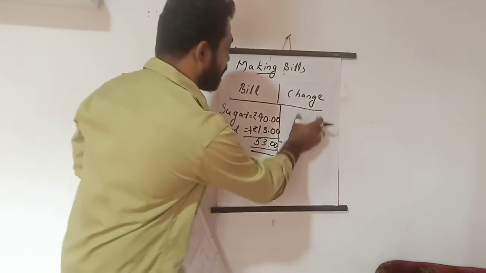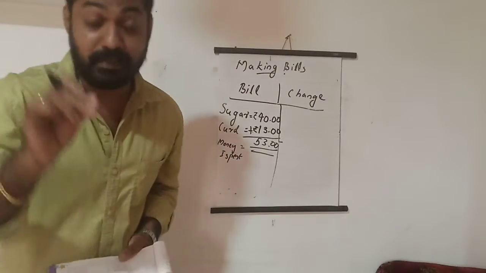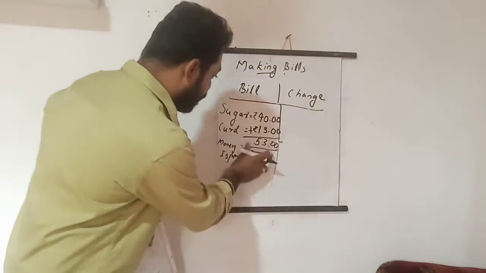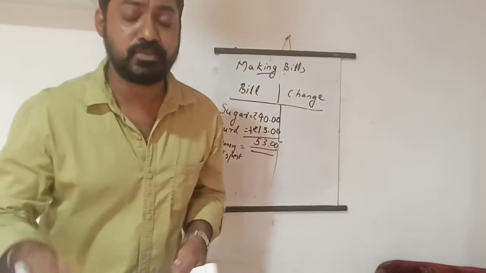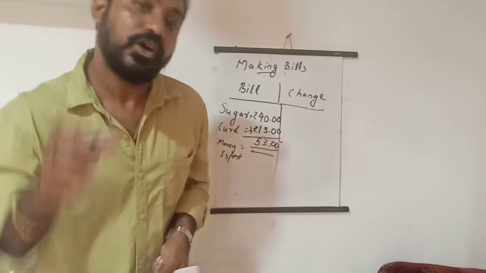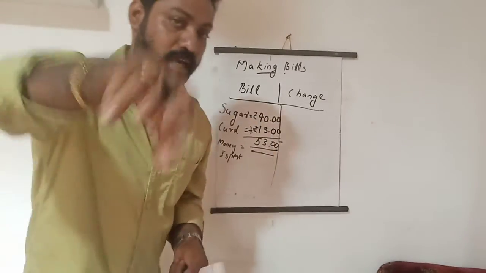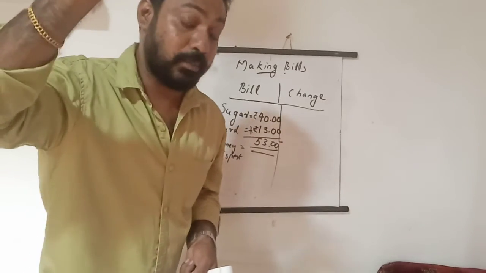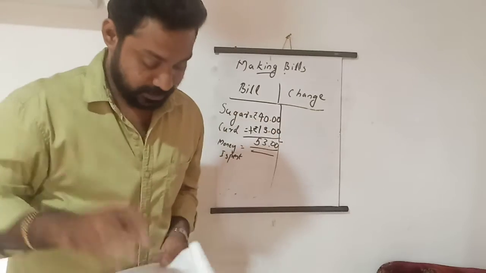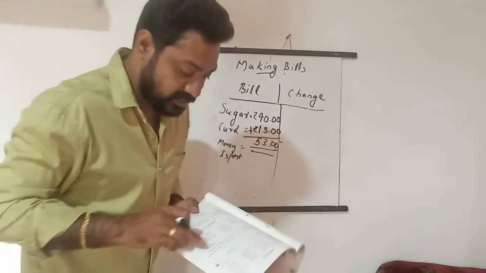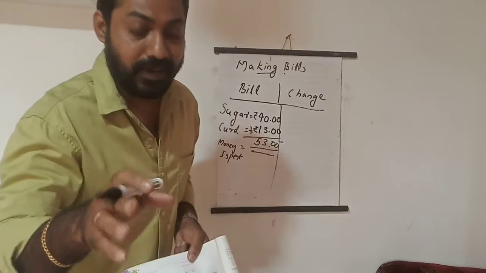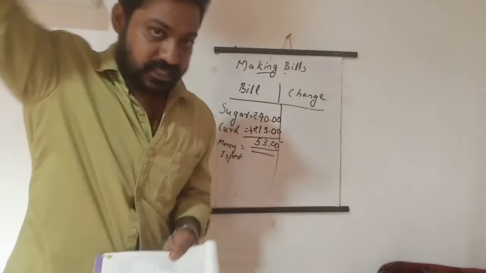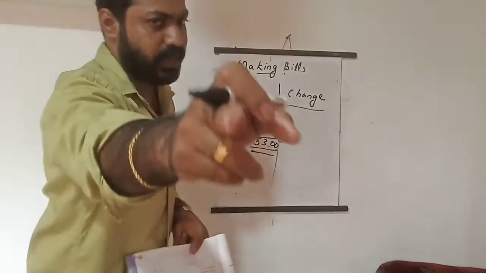Next, this is the change. Change means what? My mother gave some amount of money, that was 85. I spent 53 rupees in the shop. How much money will be left with me? How can I find that? To find that, we have to subtract from the total amount, the money given by the mother, which is 85 minus 53. What will we get? The money left with me. From the total amount of money, subtract the money I spent, then you will get the change.